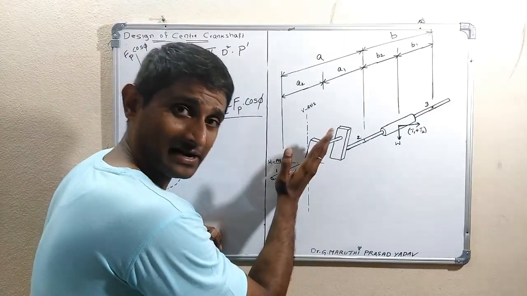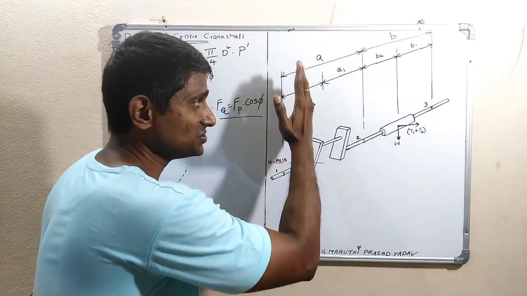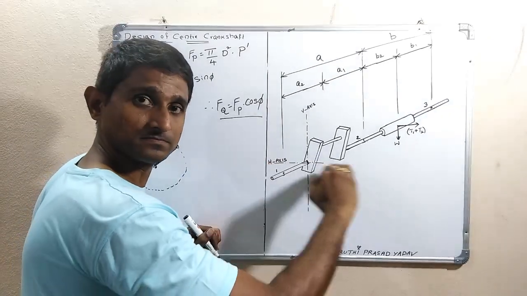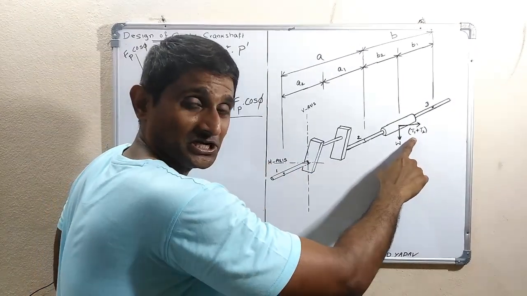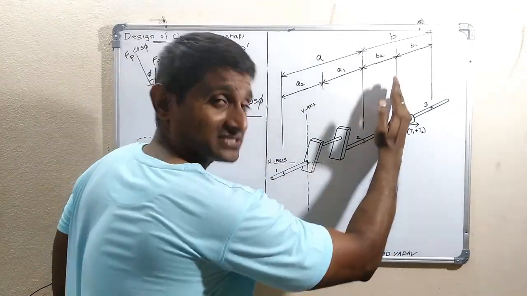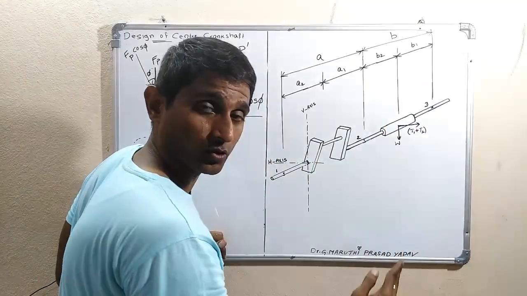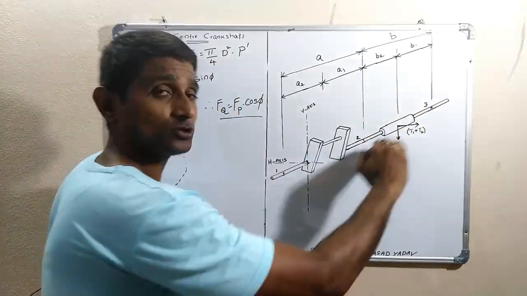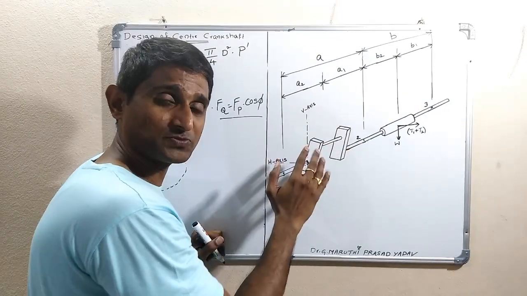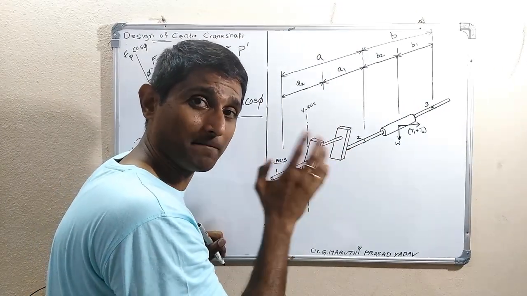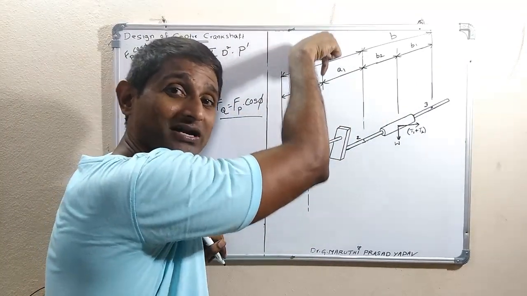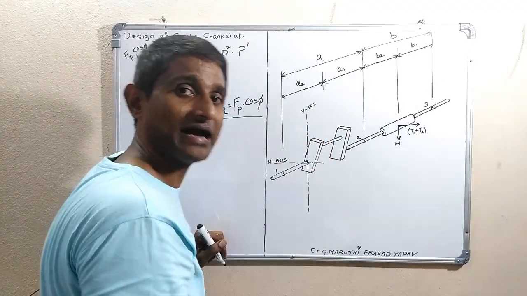So earlier this web is vertical, so this is along the vertical axis, and this is the horizontal axis I have taken. Means the belt tension T1 plus T2 is acting along the horizontal axis, whereas the weight of the flywheel is acting along the downward vertical axis. Along the horizontal axis, T1 plus T2 is acting to the right side. And earlier, when the crank is at the maximum bending moment position, it is vertical, so Fp is vertically downward along the vertical axis.